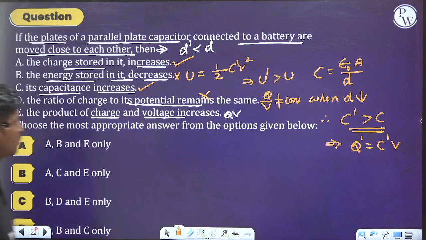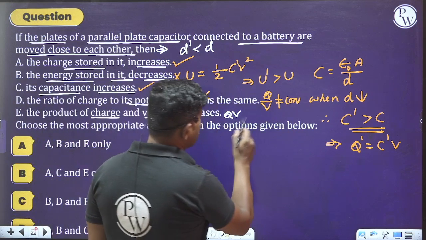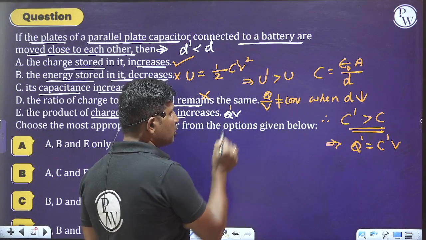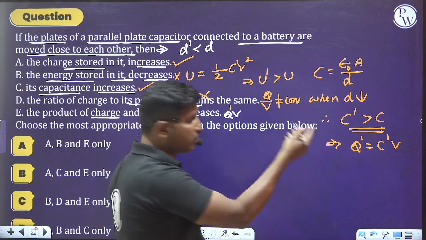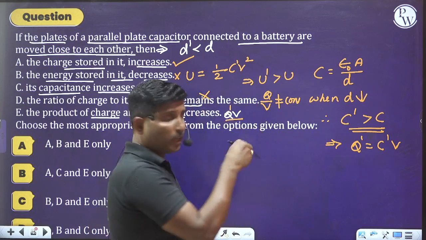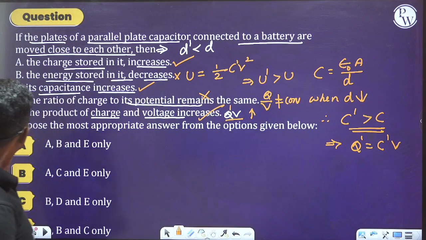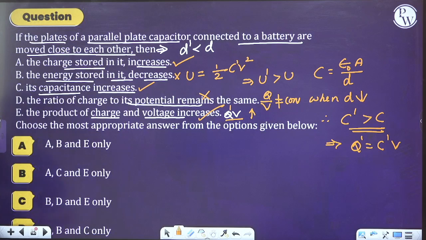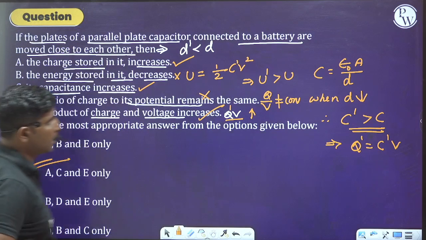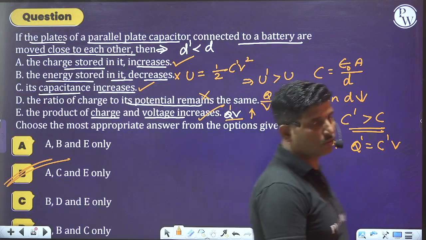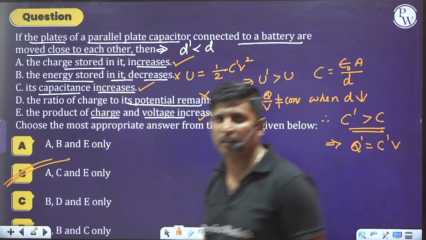The product of charge and potential increases. So observe this: the product of charge Q dash. Since Q dash is increasing, Q dash into V also increases. Hence we can select A, C and E, which indicate option B as the right answer. I hope you are understanding these points.